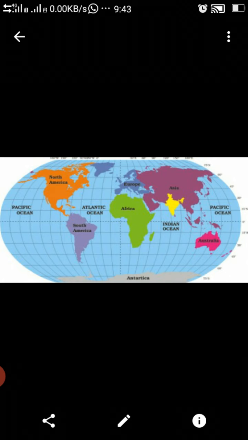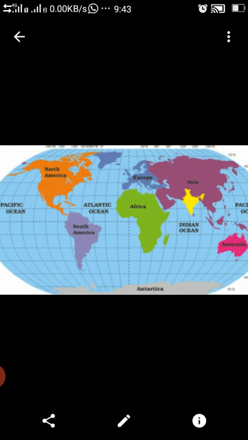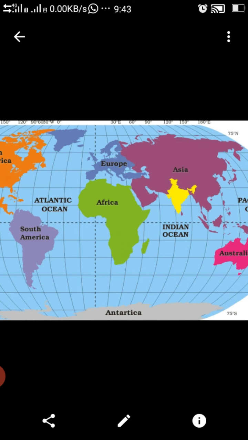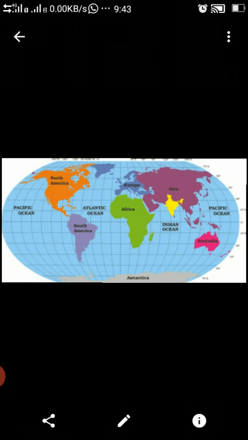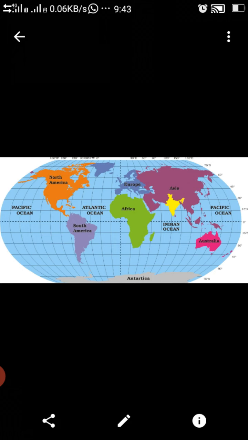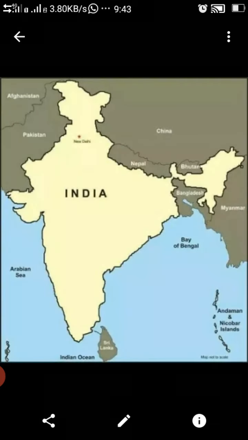Now how much does India's landmass contribute to the whole world's landmass? If the world is divided into 7 continents, then of all 7 continents' landmass, India contributes 2.4% of the total geographical landmass area of the world. Means the contribution of Indian landmass is 2.4% amongst all 100% area of the whole world on the globe, on the continents.